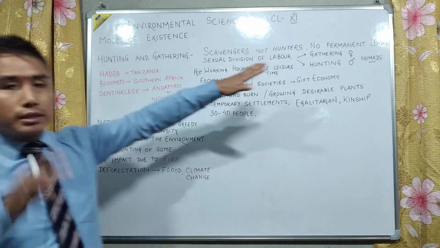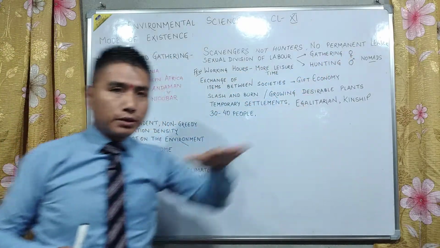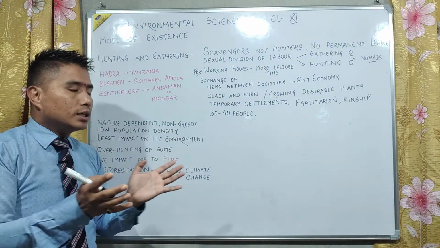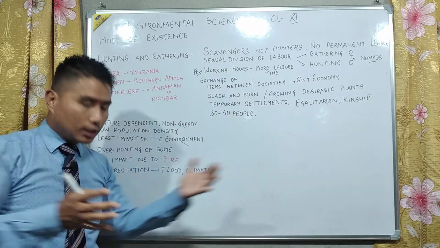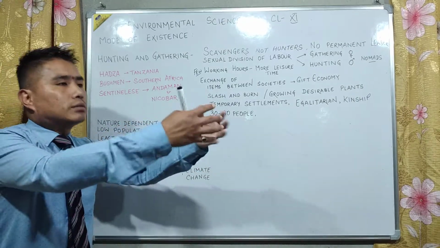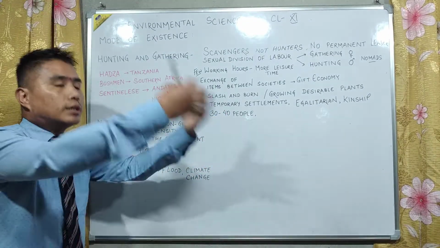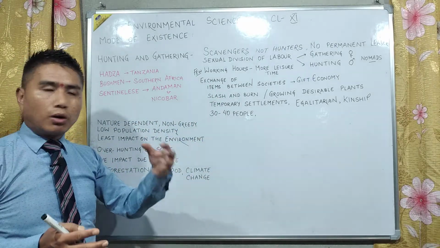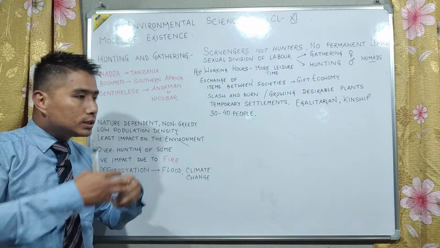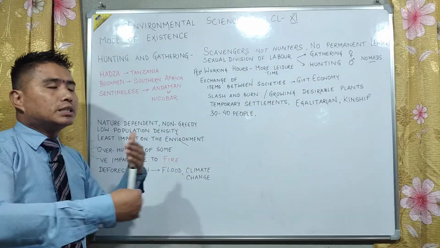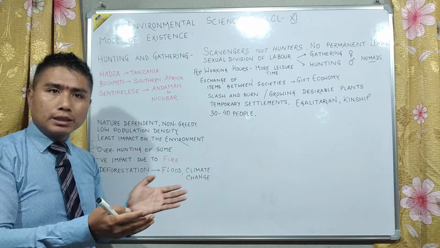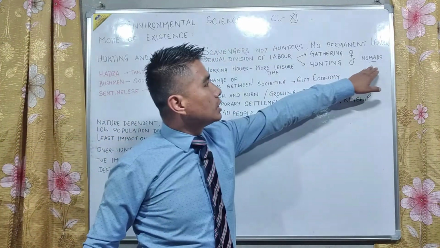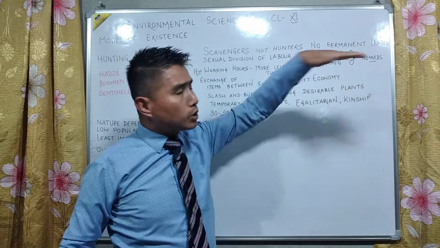They don't have a permanent leader because they all live in a small territory. They move from one place to another. Once they find a source of food, they move to that place and settle for a few months or certain days. Once the climate changes, or they don't find the place feasible, they move to another place. So their life is nomadic in nature.